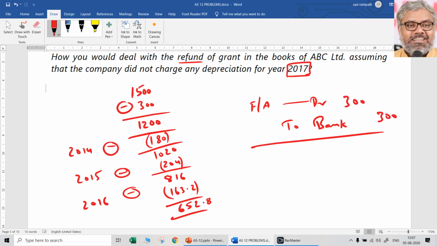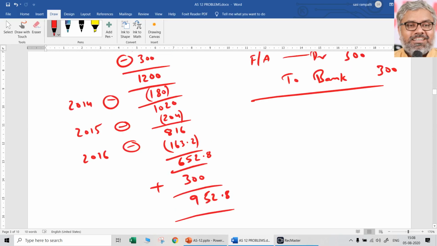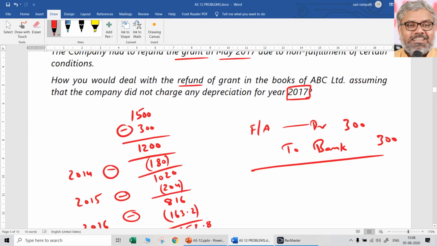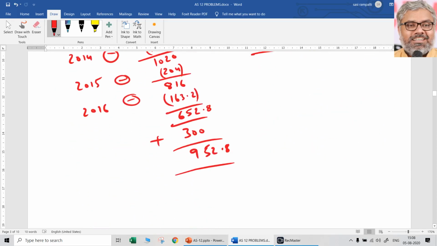That's it. Now what happens to the fixed asset? That will be increased by 300. So now it will be how much? 952.8. So 952.8 will be the book value of the asset after adding this 300 to the original book value of that asset, and 952.8 has to be depreciated.